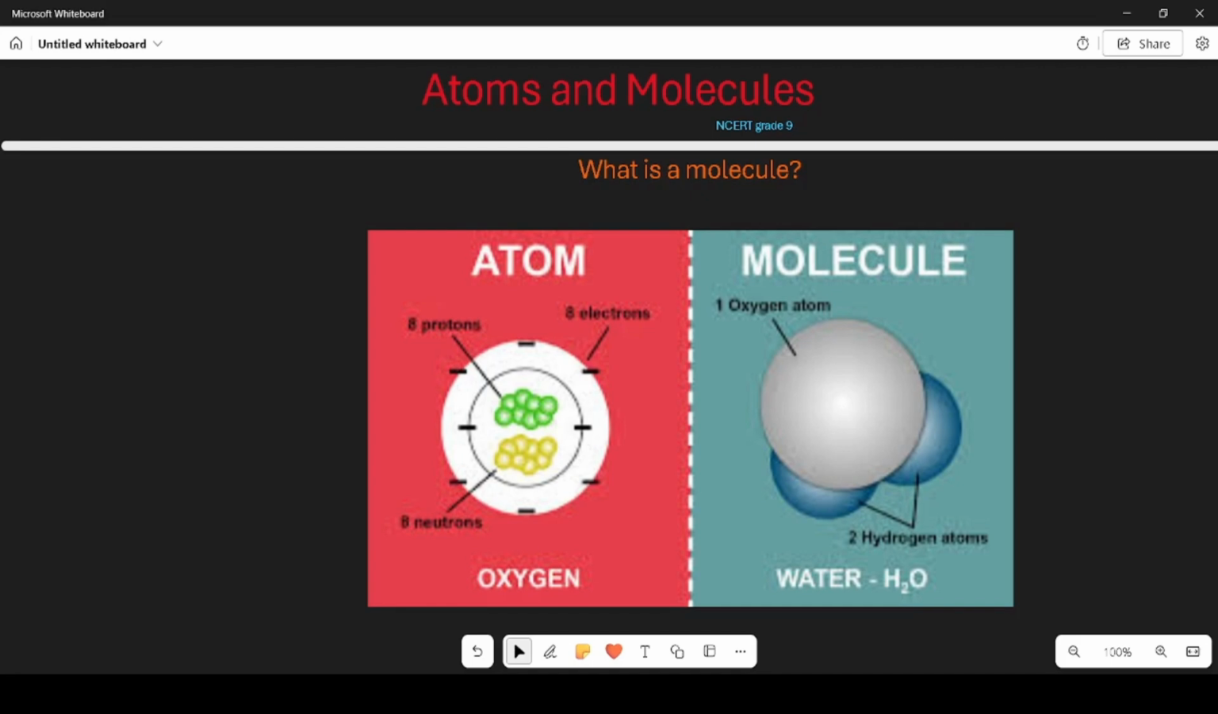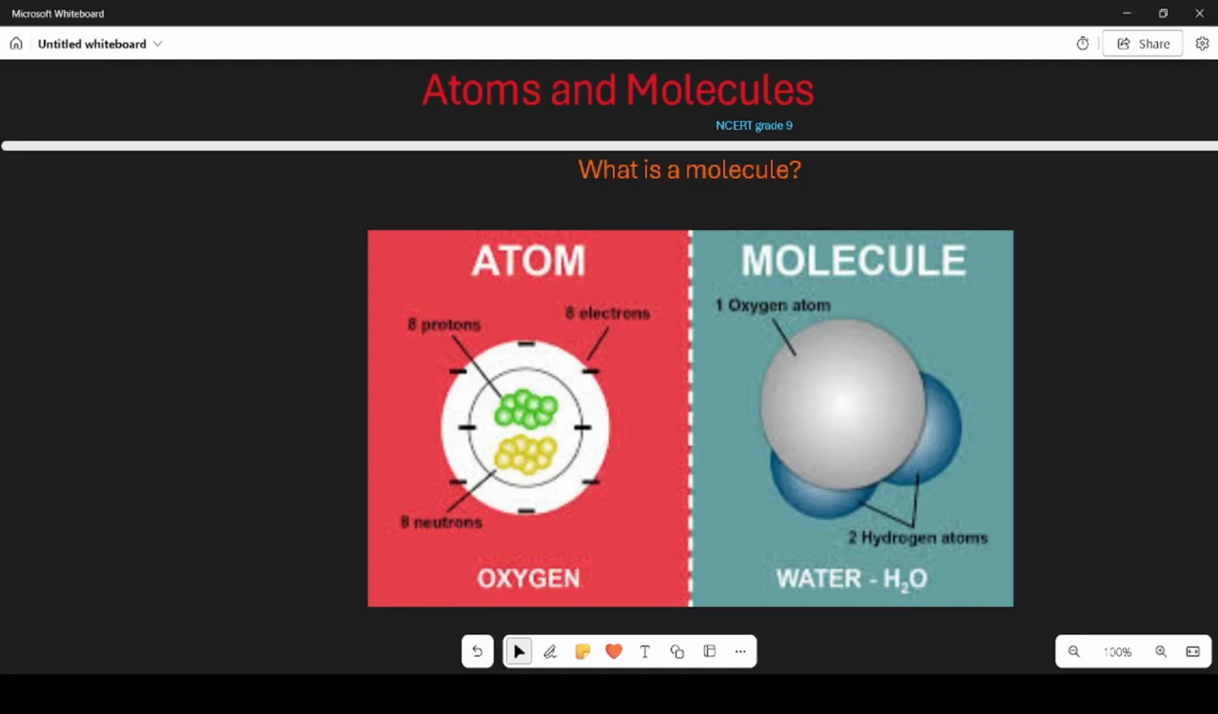Examples of molecules. Water, H2O, made of 2 hydrogen atoms and 1 oxygen atom. When these 3 atoms join hands, they form a water molecule. Oxygen, O2, made of 2 oxygen atoms. These 2 oxygen atoms hold hands to form an oxygen molecule, which we breathe in.